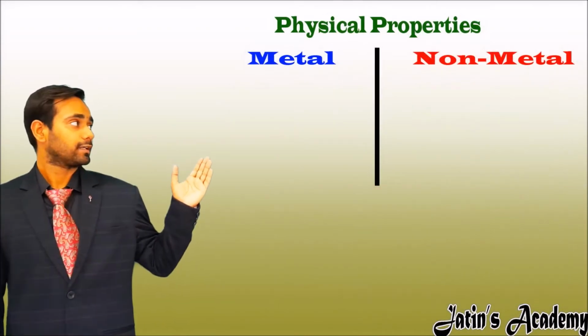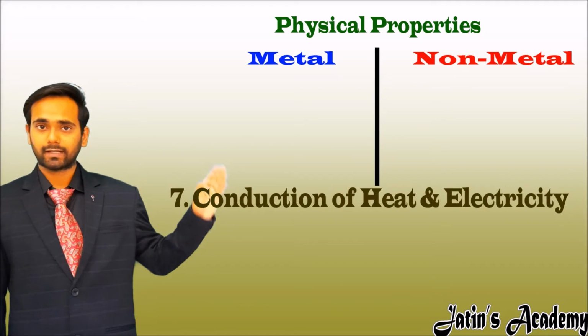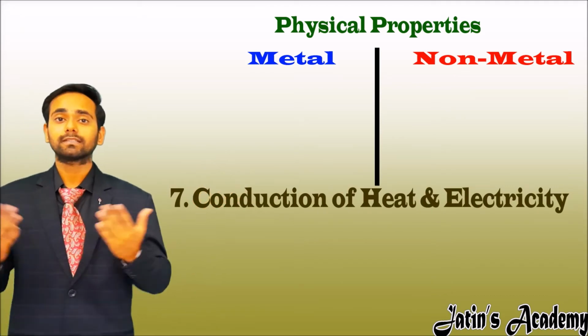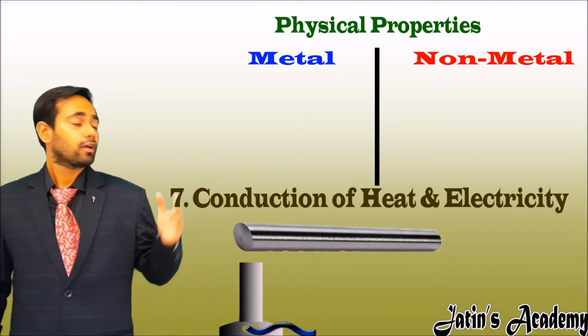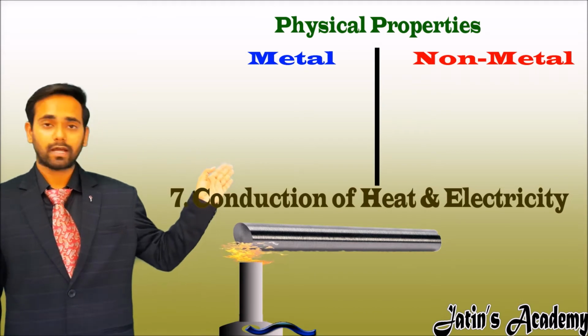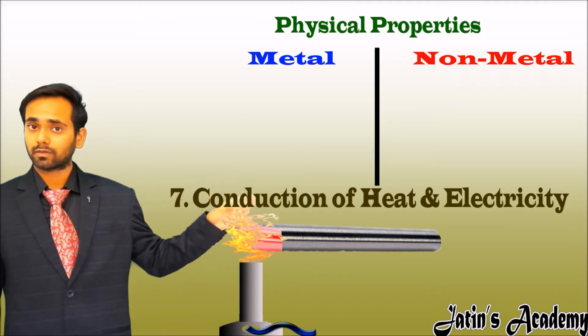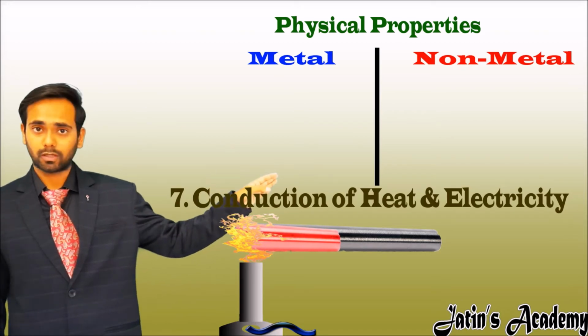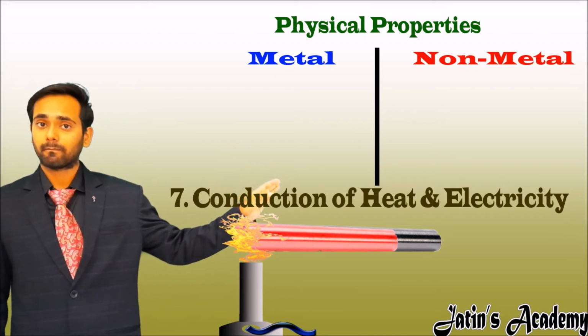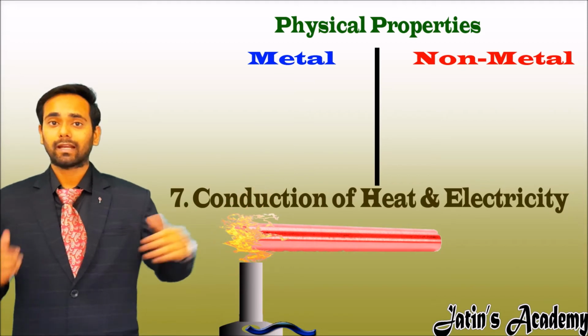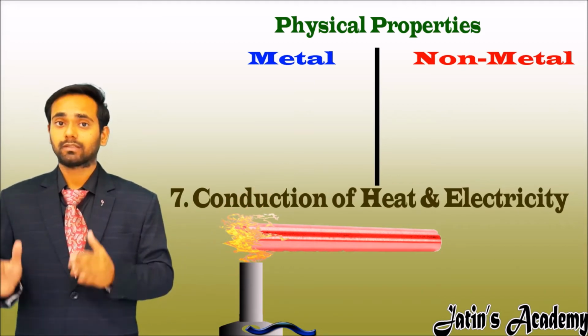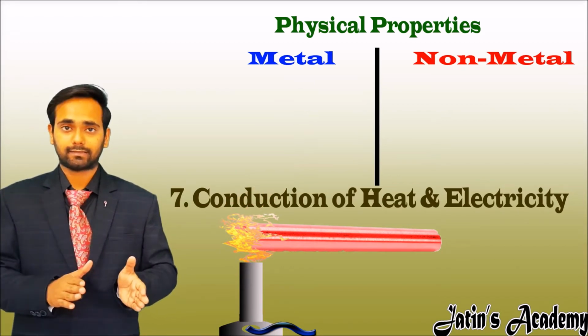Our seventh point is conduction of heat and electricity. Now what is the meaning of conduction? If we give heat at one part of an object, it will automatically transfer from the hotter part to the colder part, that is the other part, and this is called conduction. It is the same with electricity.